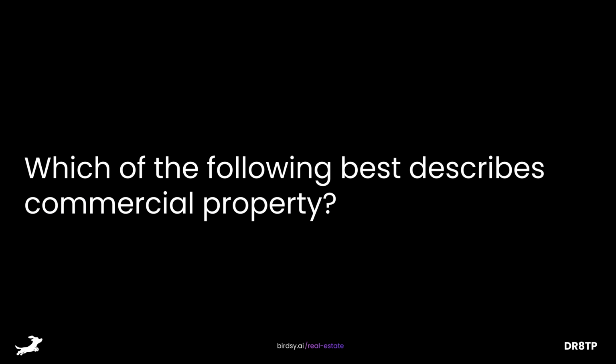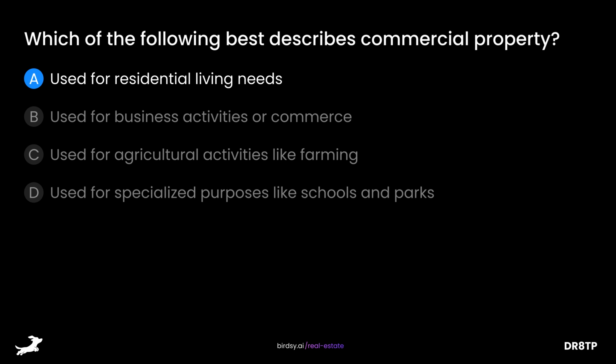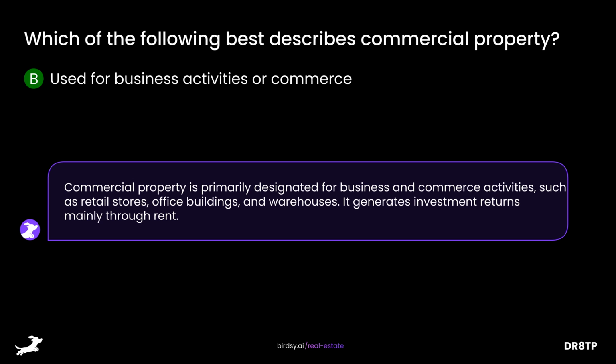Which of the following best describes commercial property? Is it A, used for residential living needs, B, used for business activities or commerce, C, used for agricultural activities like farming, or D, used for specialized purposes like schools and parks? The answer is B, used for business activities or commerce. Commercial property is primarily designated for business and commerce activities, such as retail stores, office buildings, and warehouses. It generates investment returns mainly through rent.